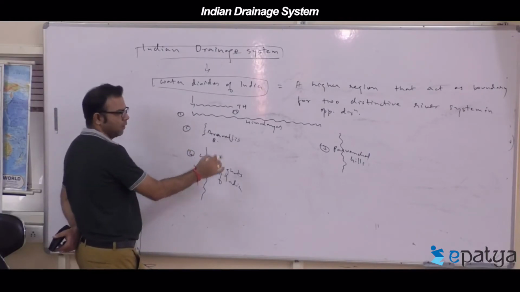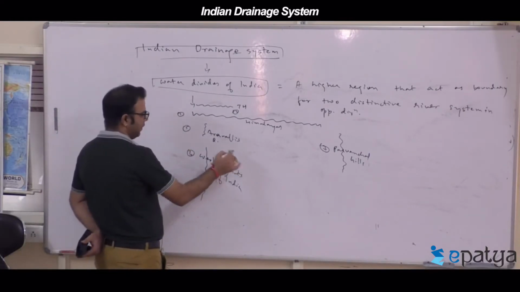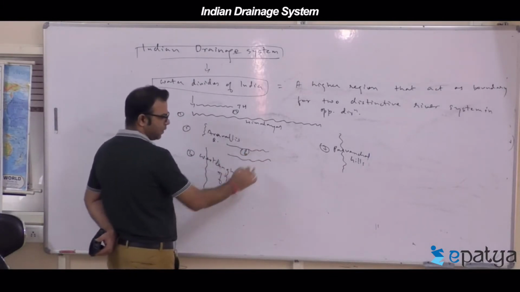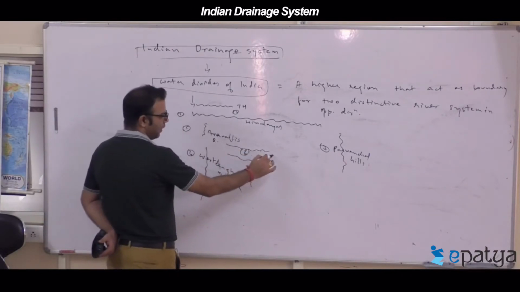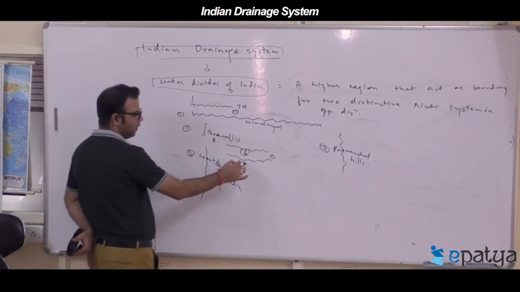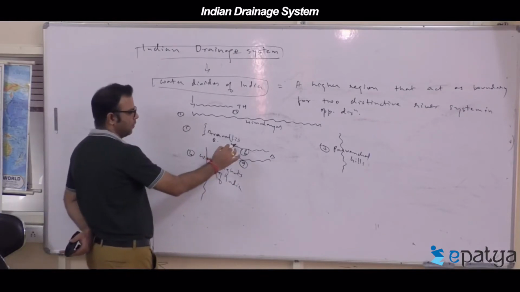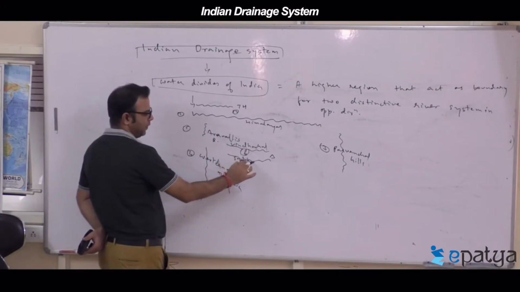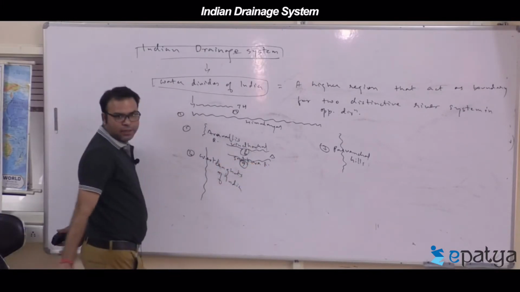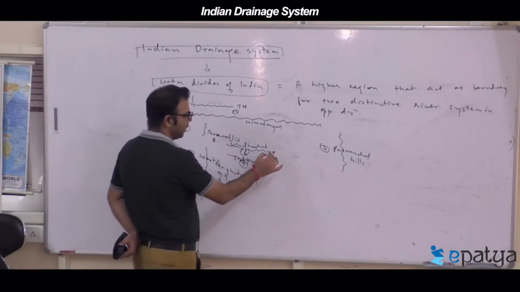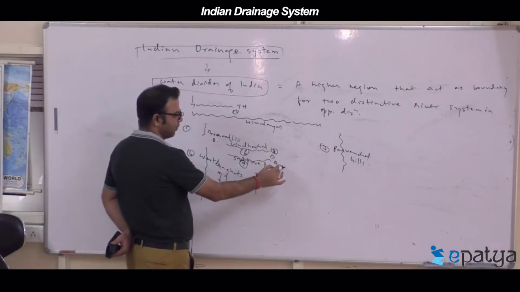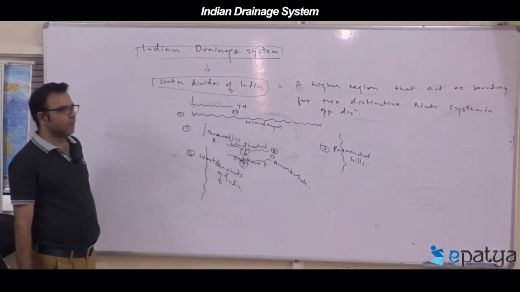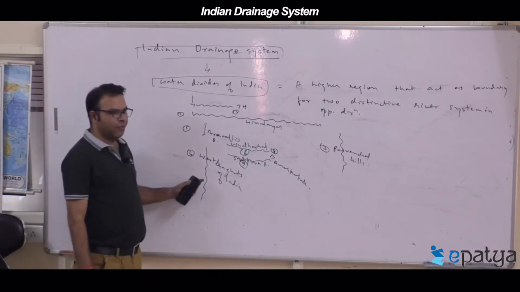Then Vindhyachal and Satpura ranges. Vindhyachal is above, then Satpura ranges, and next is the Amarkantak region.